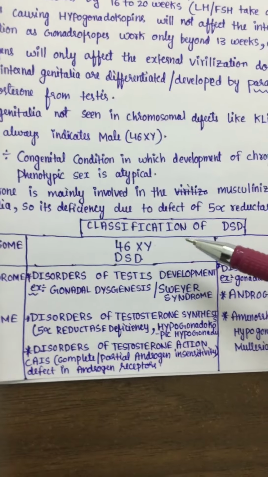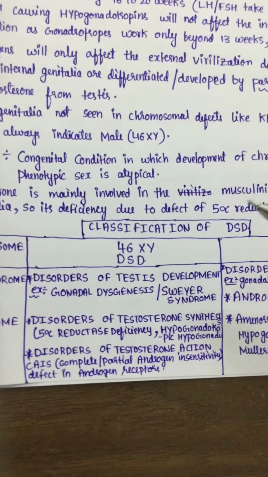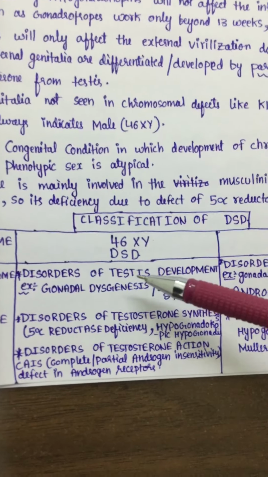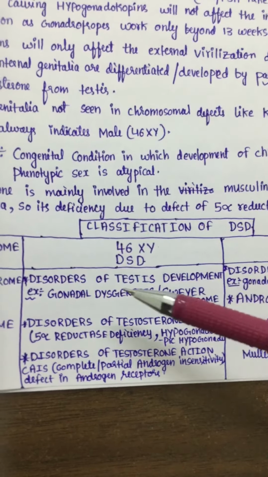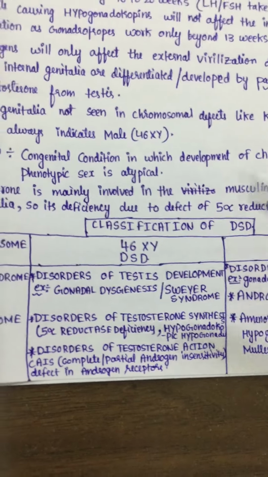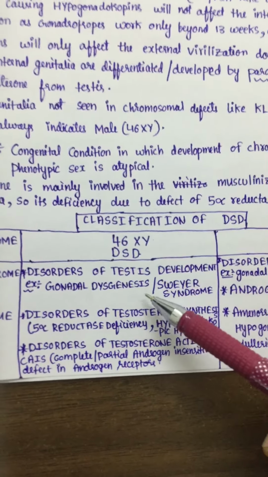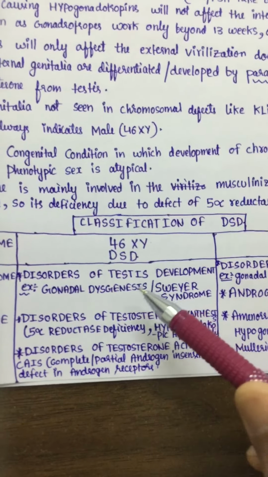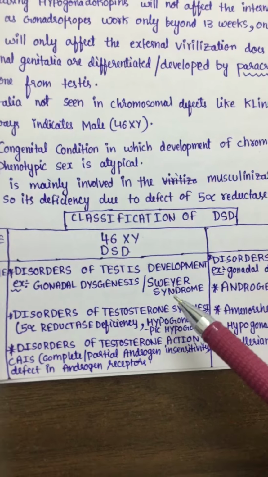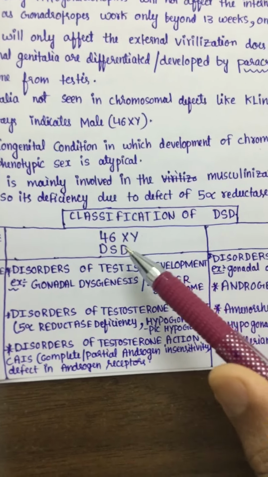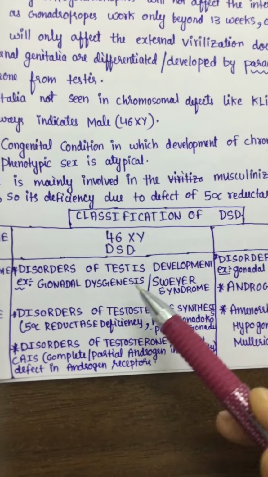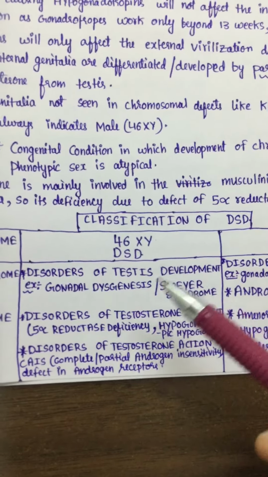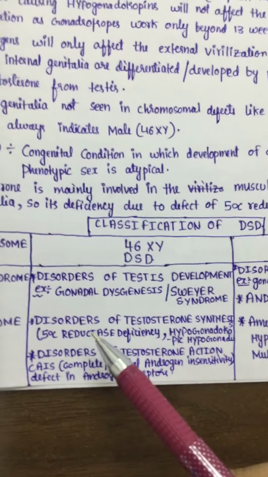In 46XY DSD, this is a male genotype, but because of disorders of testes development, like gonadal dysgenesis or Swyer syndrome, as I told you before, if the SRY gene or the SOX9 or WT1 genes are defective, complete gonadal dysgenesis, also called Swyer syndrome, will appear in 46XY DSD, where testicular development is impaired because of genetic factors like SRY. If it is not there, it will lead to Swyer syndrome.